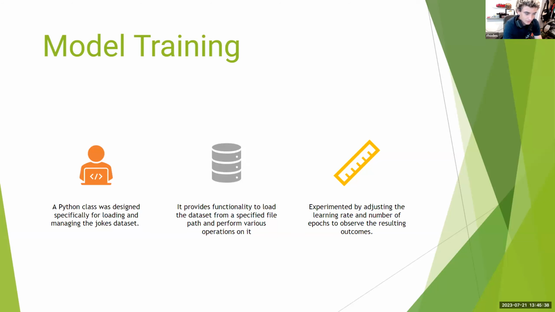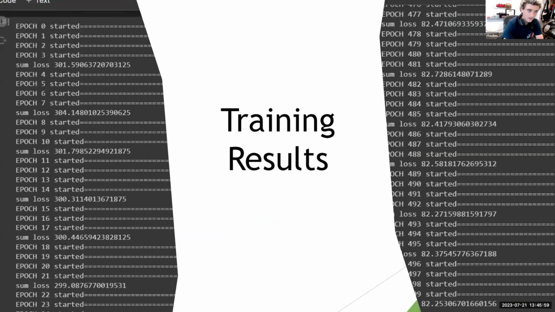For model training, we used a Python class that was specifically designed for loading and managing our data set, and it provides functionality to load the data set from a specified file path and perform various operations on it. And we can experiment by adjusting the learning rate and number of epochs to observe the resulting outcomes. As you can see at the start, around epoch 0 to 23, the loss is really high at around 300. And then at epoch like 500, you can see that's around 82.